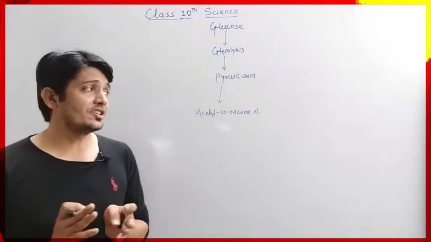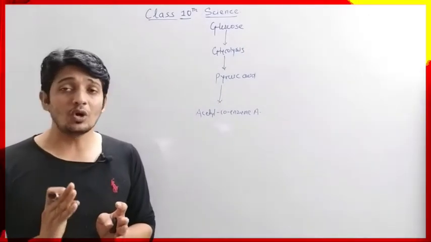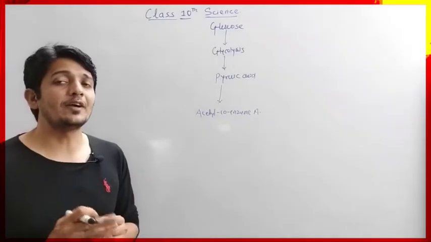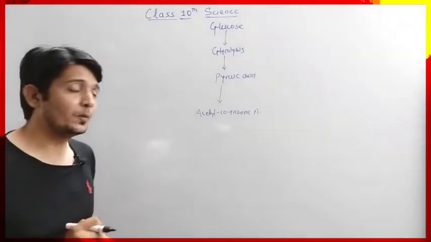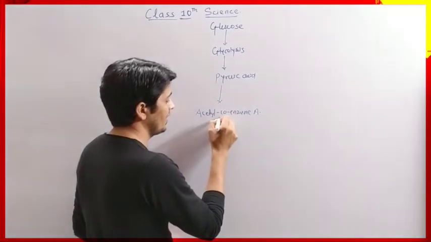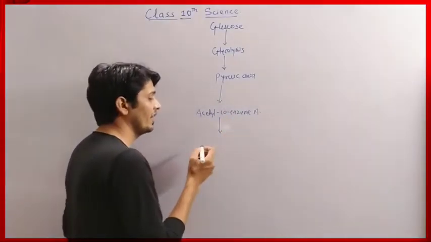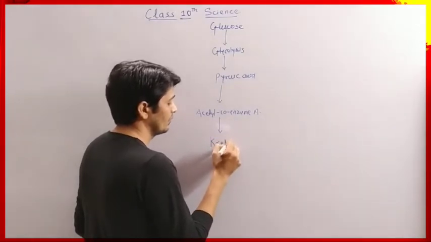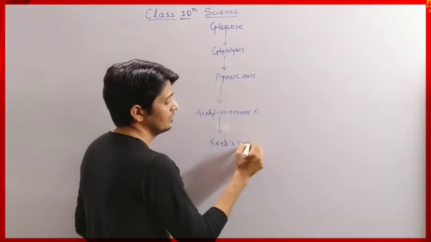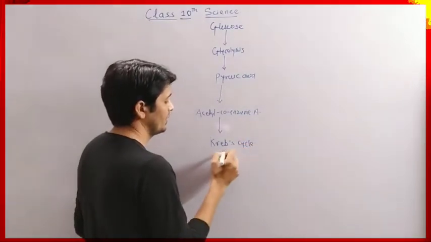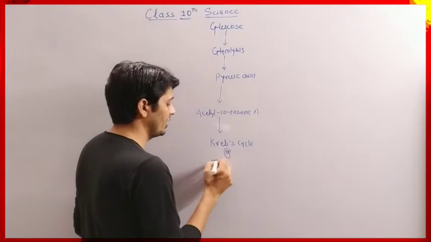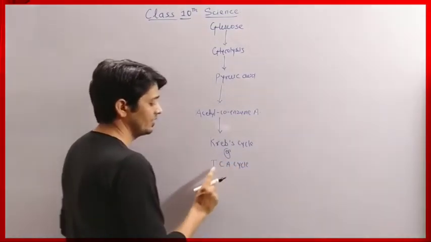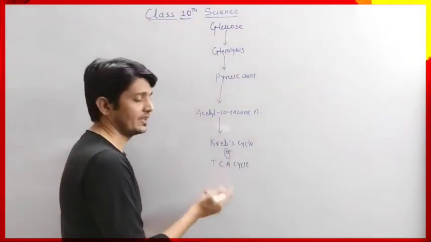The Krebs cycle reaction is nothing but the step by step process of the oxidation of carbon molecules and hydrogen molecules present in the carbohydrate. Okay, so acetyl coenzyme A enters into the mitochondria, and where the Krebs cycle takes place, or it is also called the TCA cycle, that is tricarboxylic acid cycle.